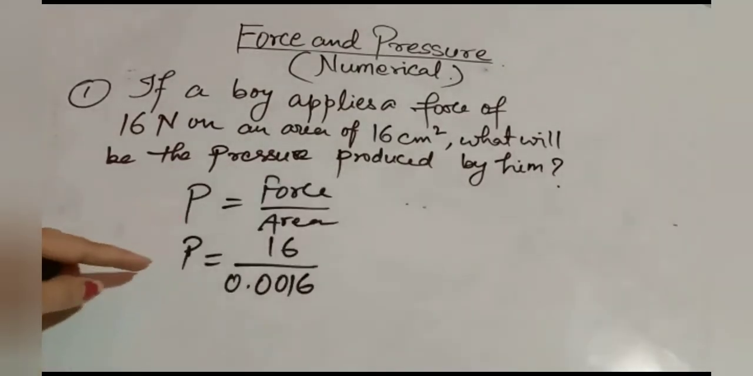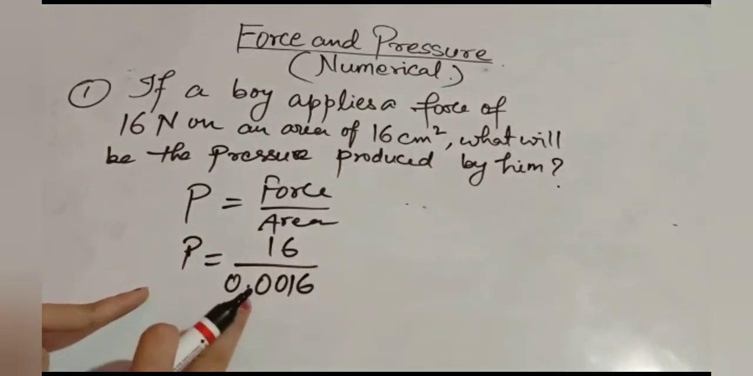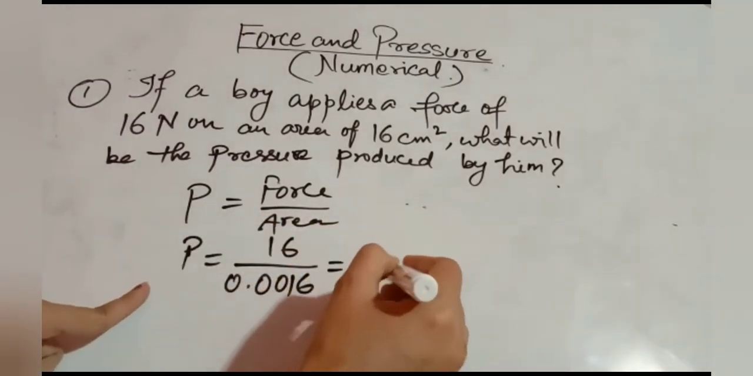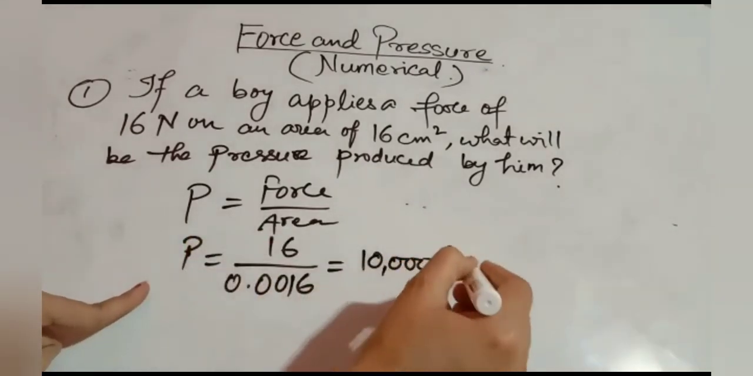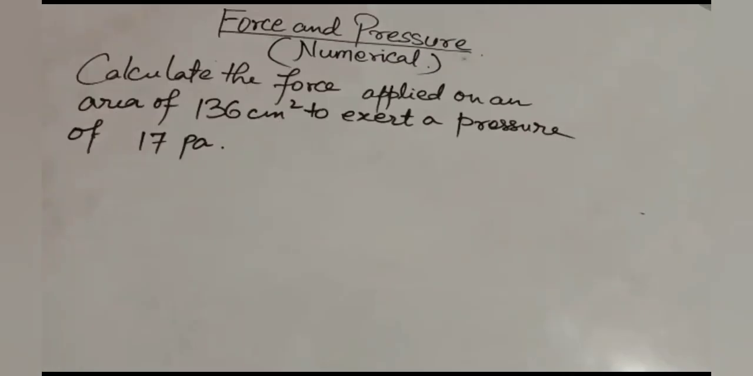Pressure is equal to force by area. So pressure is equal to the force value 16 divided by 0.0016. Simplify, it will be 10,000 Newton per meter square, means Pascal. Directly you can write the unit Pascal. 10,000 Pascal. Okay.